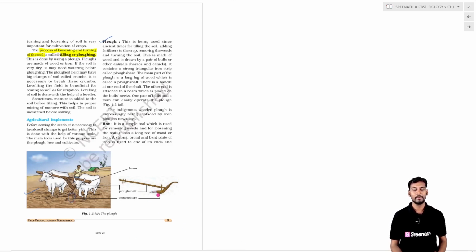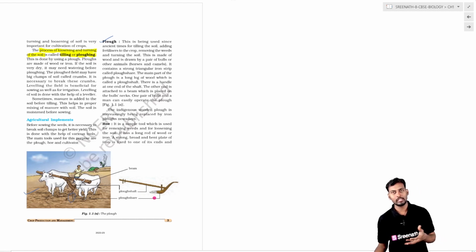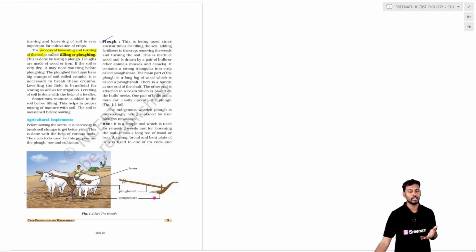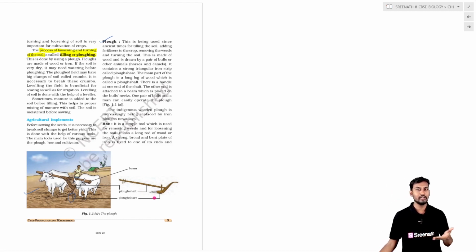The ploughing part is covered with metal or a very hard wood, and this will create narrow ridges as the plough goes in the field.